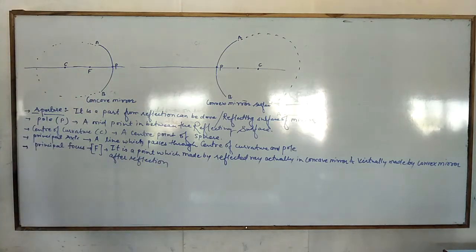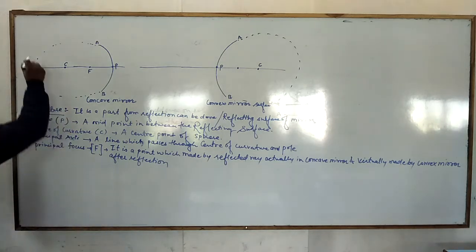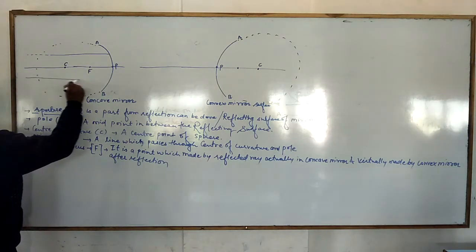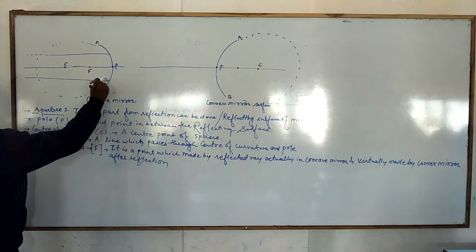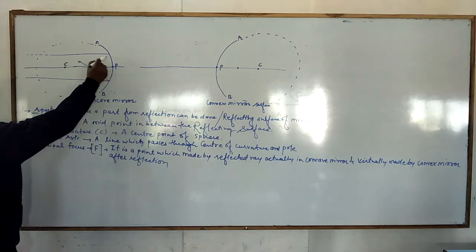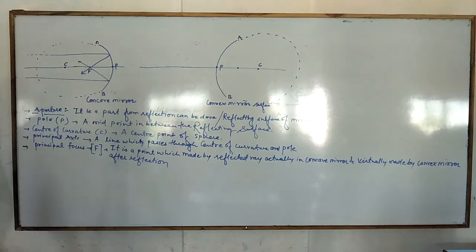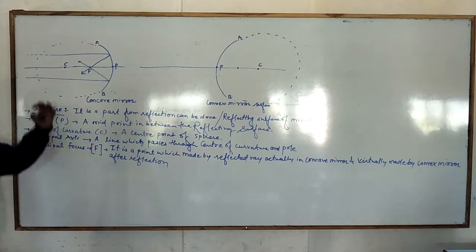So when the parallel rays of light, a beam of light with a parallel nature, come in, they meet at a point of principal focus. This is the real meeting of light in front of the pole. That's why this is the real principal focus in the concave mirror.